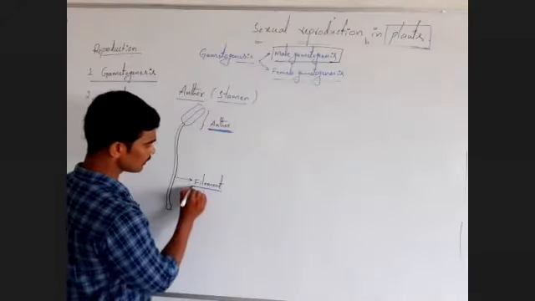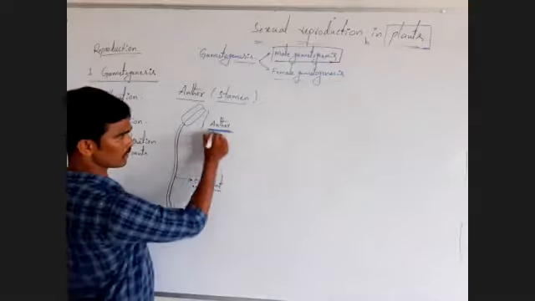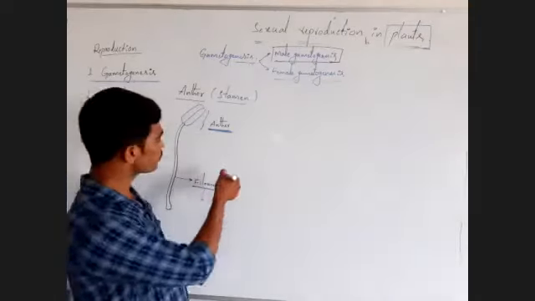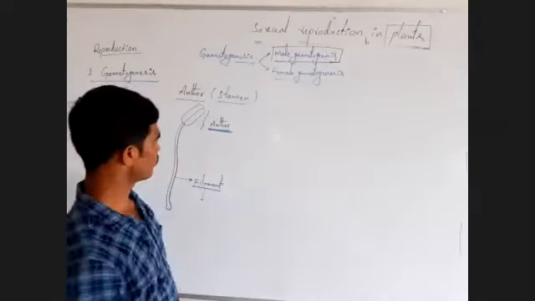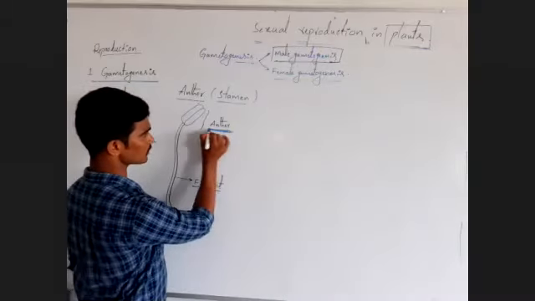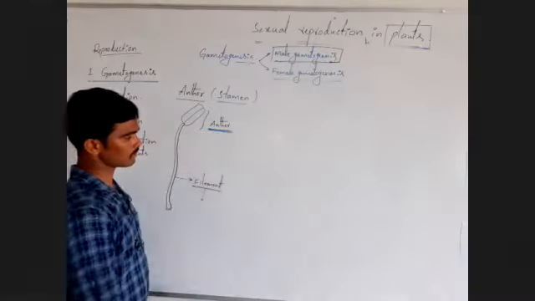This attaches the anther to the third whorl of the flower. Okay, now see the structure of the anther. Observe the internal structure.